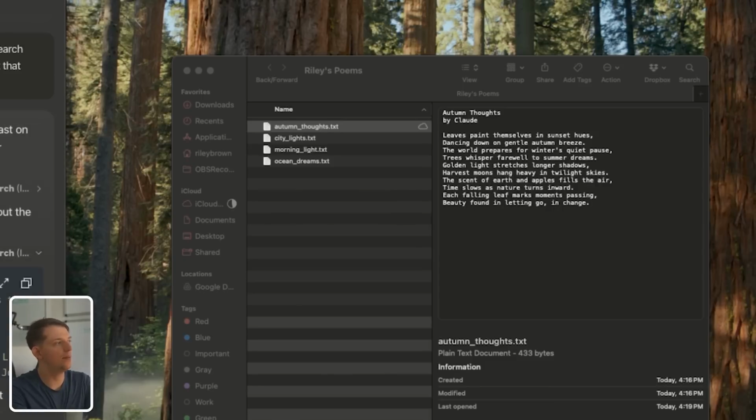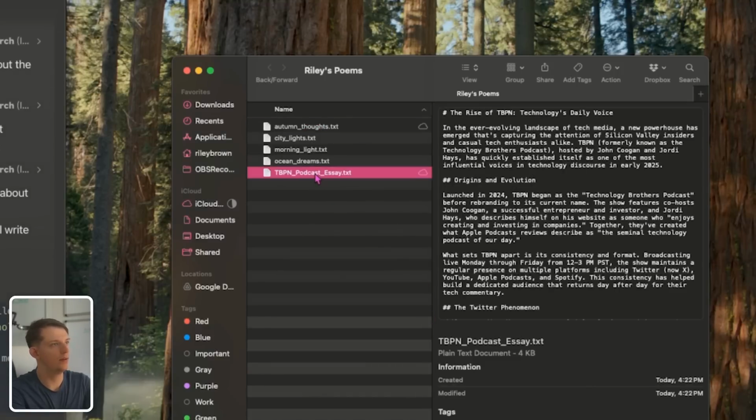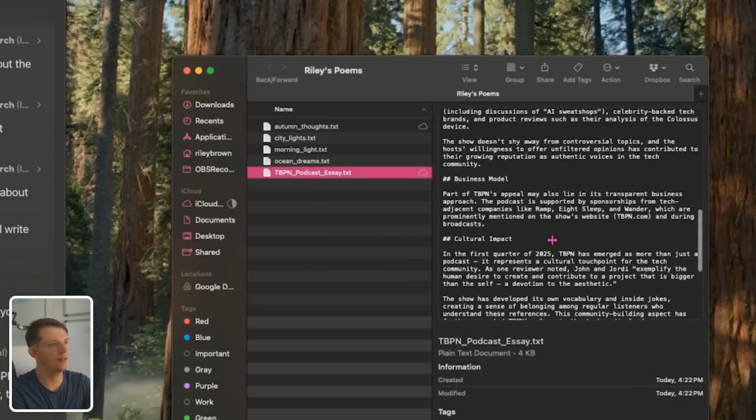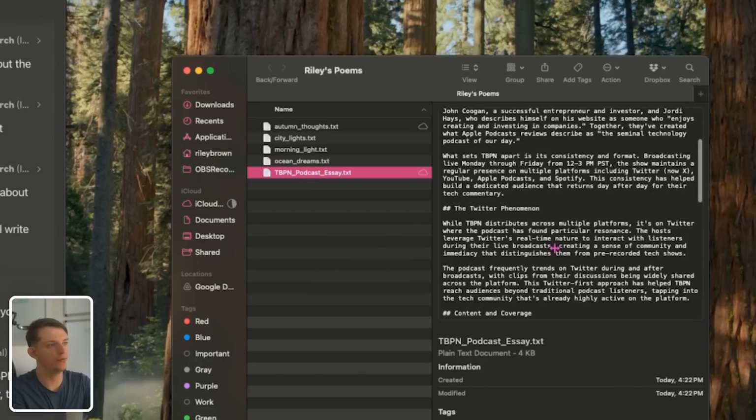It's searching the web, and now it's creating this essay, and then it's going to enter it directly into the folder, which I think is just incredibly, boom, there's the essay. We can click on it right here, and now we can read it. So here we have this text file, and we can read it, which is really cool.